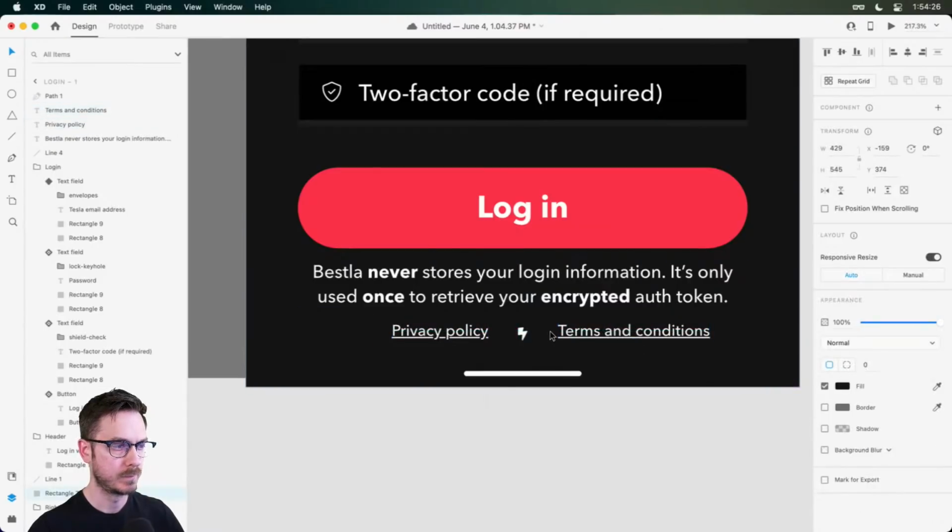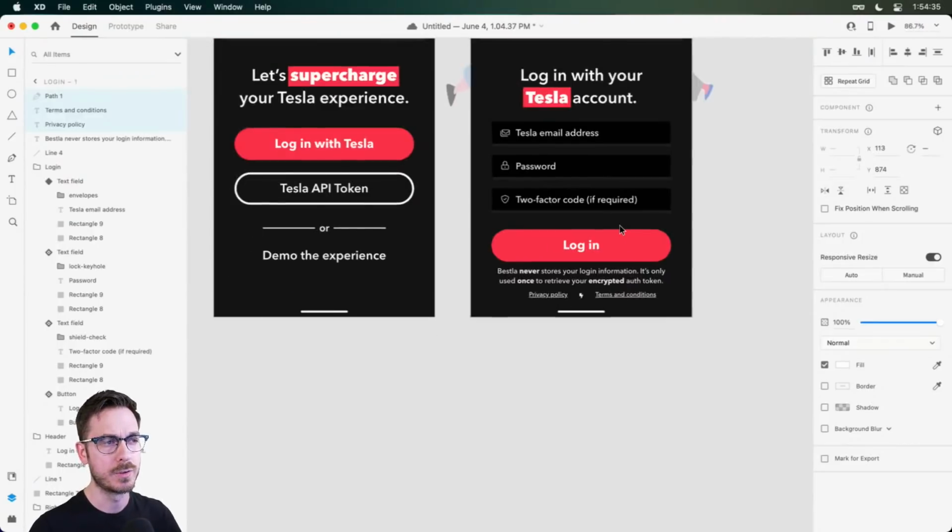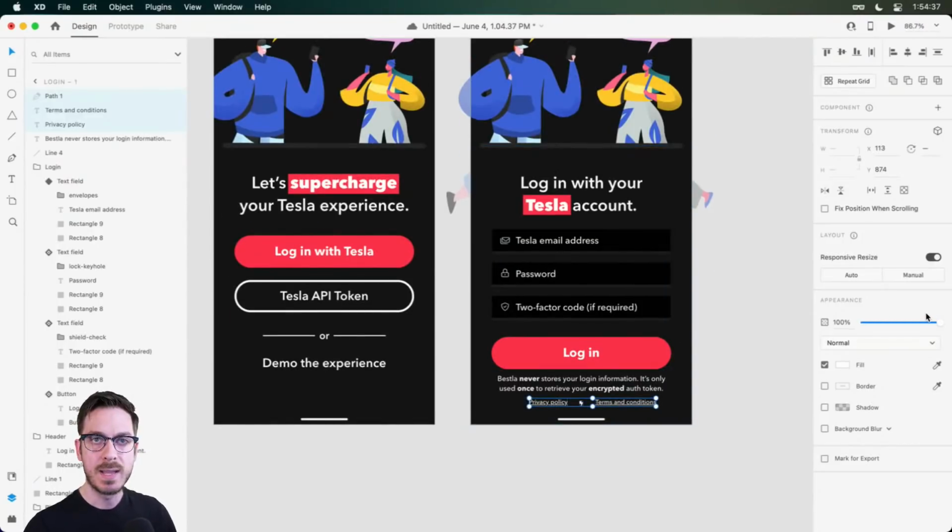There we go. All right, now there's obviously a lot more we have to do, but we will get to that probably next week. Well, maybe. We'll see. But we're going to get back to this. We have a lot of other screens that we have to tackle, but that is going to wrap it up for me for today.